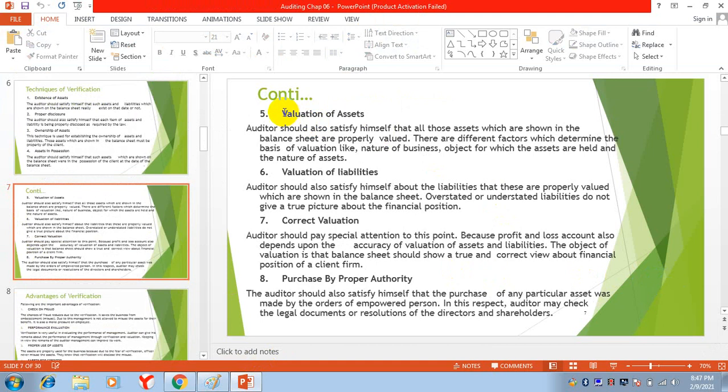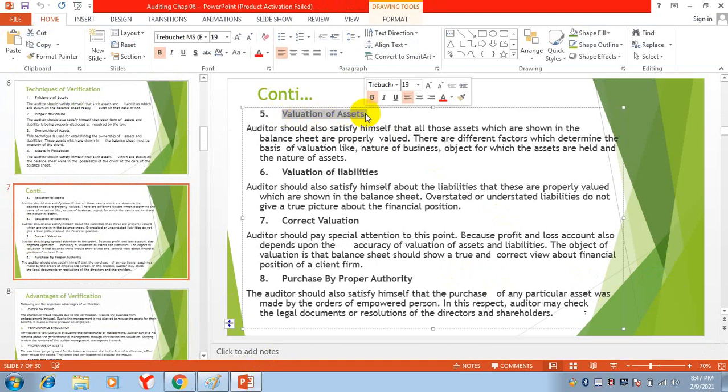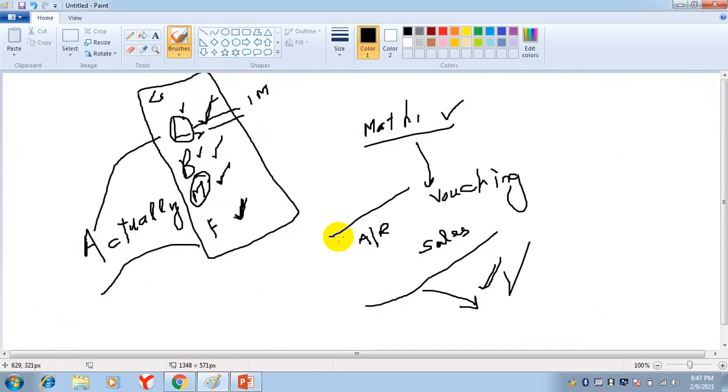Valuation of assets. Then we will check the valuation of assets, that proper valuation is done or not. Like depreciation is properly applied or not. The value which is mentioned in the balance sheet, the historical cost concept, it is followed or not.